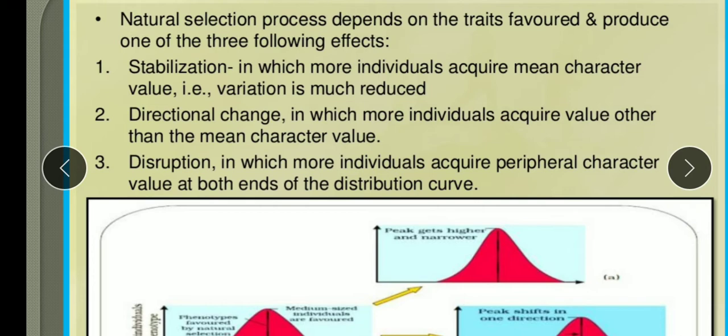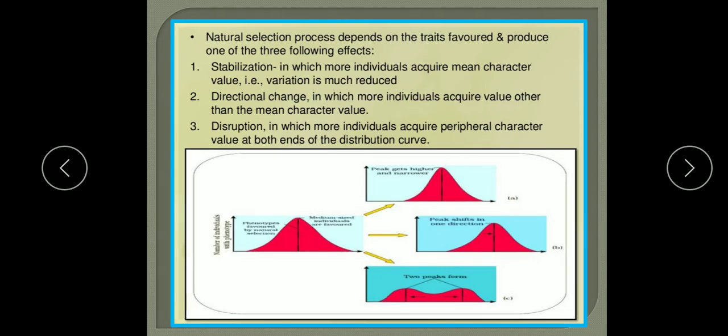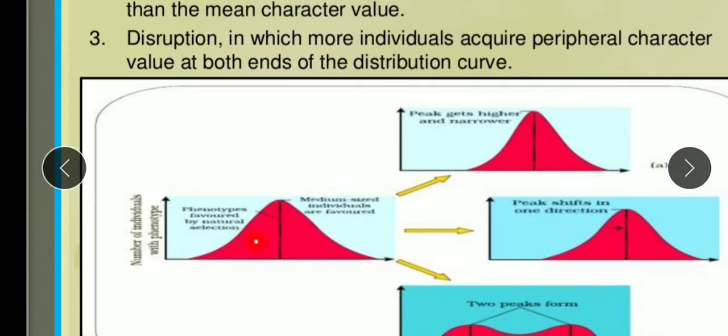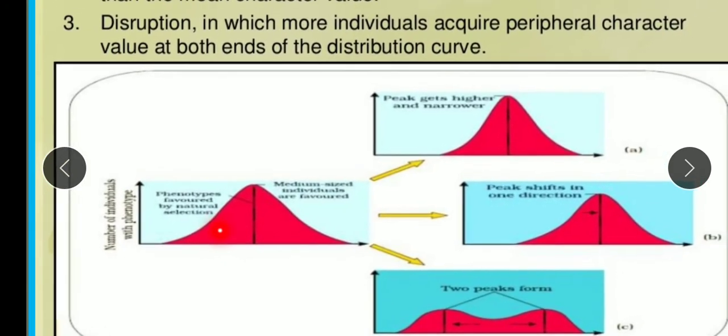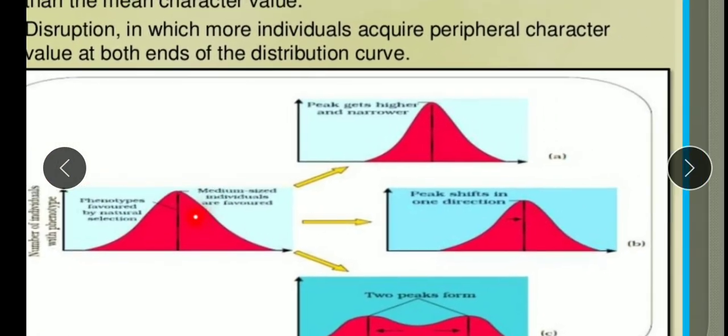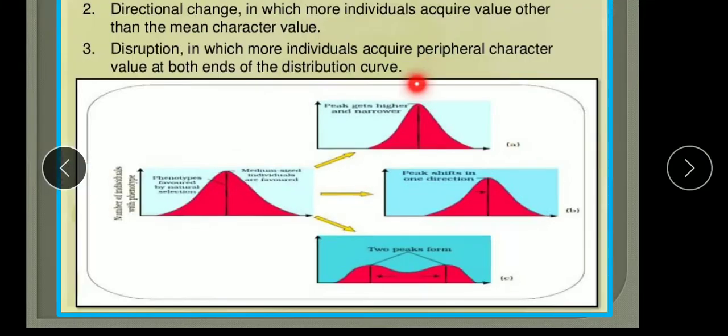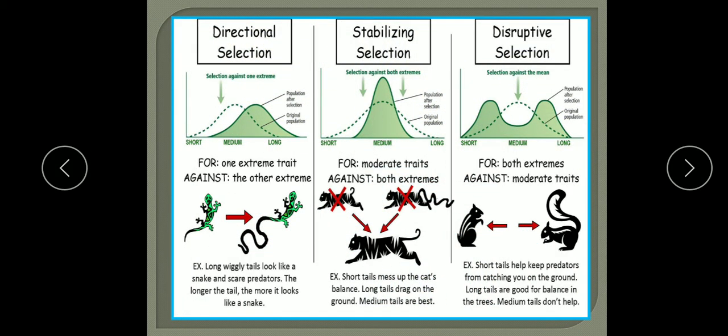देन थर्ड इज द डिसरप्टिव और डिसरप्शन. In this, more individuals acquire peripheral character value at both ends of the distribution curve. So more individuals acquire peripheral value at both ends of the distribution curve. Now let me understand here. This is the normal population, showing the normal population, and these 3 are there. I'll show you this in detail in the next diagram. Here directional selection, stabilizing and the disruptive.